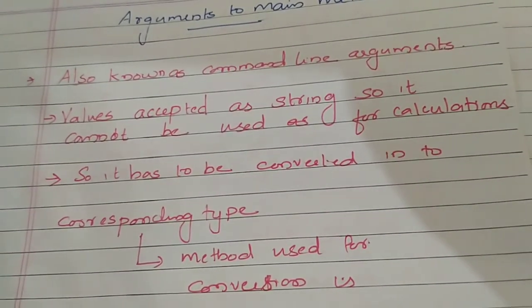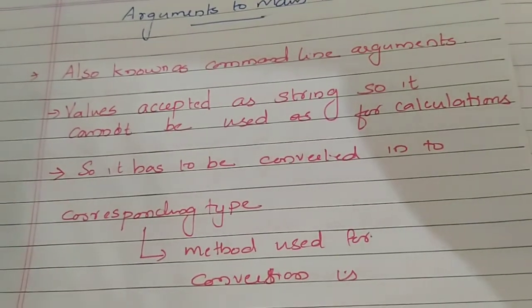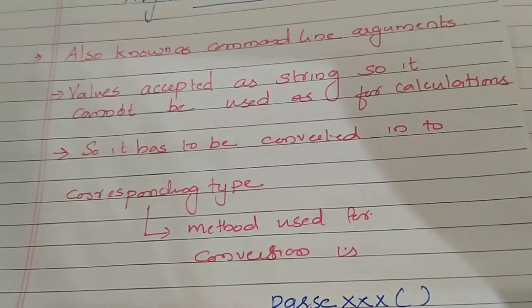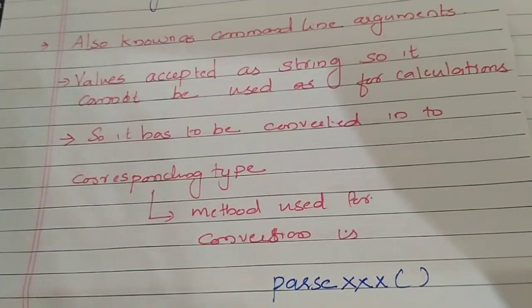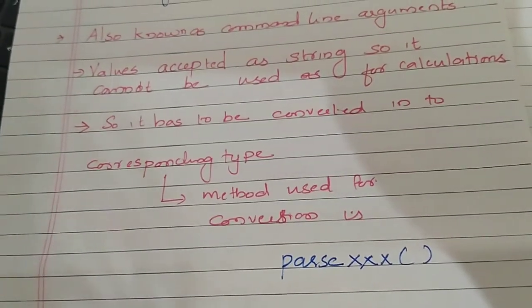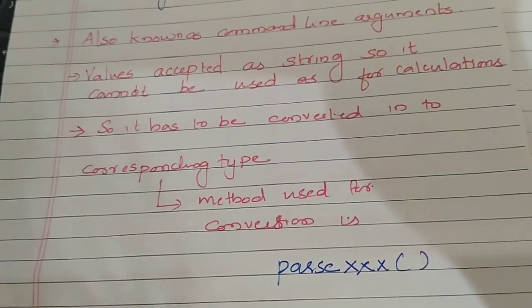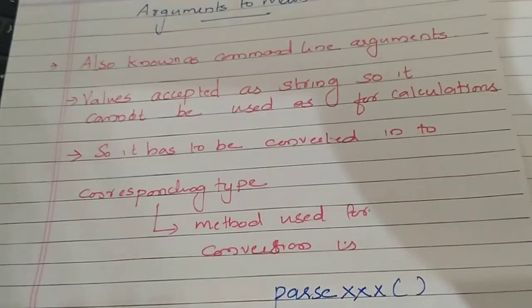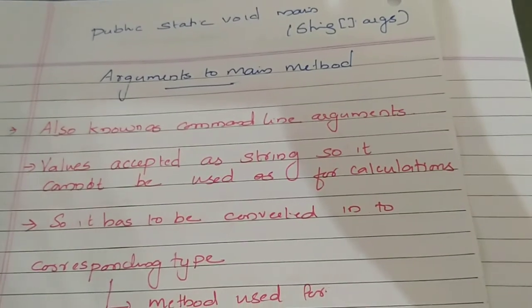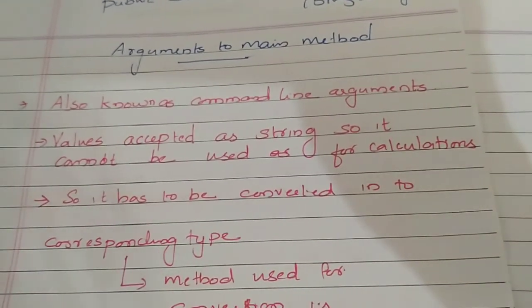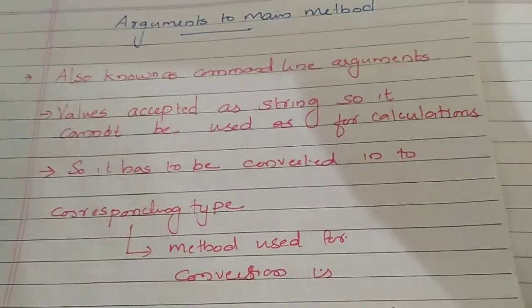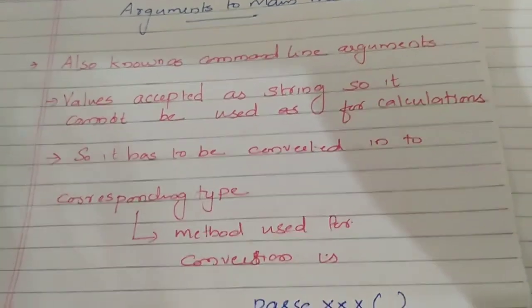So if you want to use it for calculation, it has to be converted into its corresponding type. The string has to be converted into its corresponding type, that is either int, float, double, short, whatever type you want to convert the string values into. In the main method, whatever value you enter is accepted as a string and it has to be converted into the corresponding type for the calculation. Otherwise, it cannot be used for calculations.